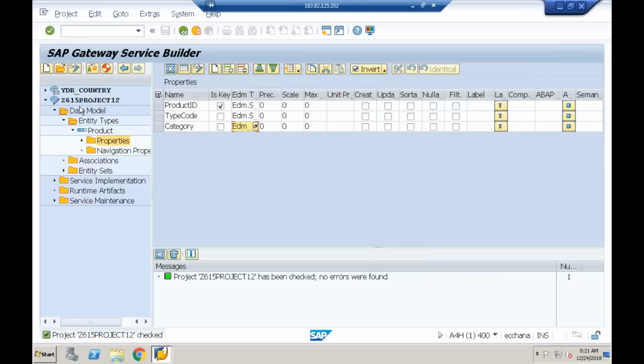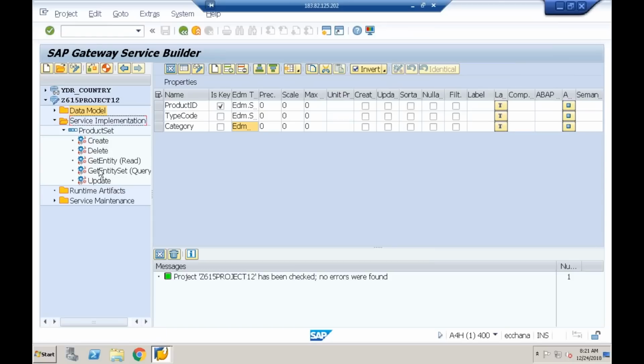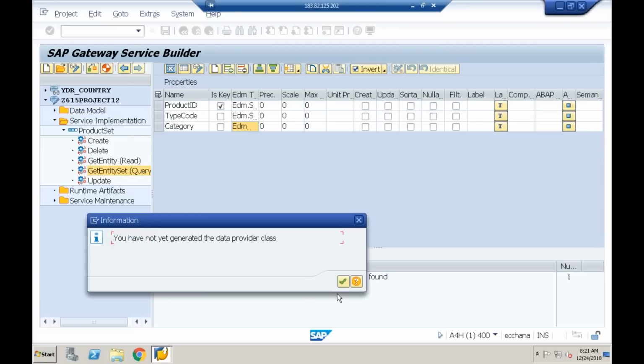I have to return the product details. So already we know we'll have one stub here. As part of service implementation, you'll have some stub methods. What is the stub we need to implement to retrieve multiple records? Get entity set. So I'll right click on this, I'll say go to ABAP workbench. I'll quickly write the logic.